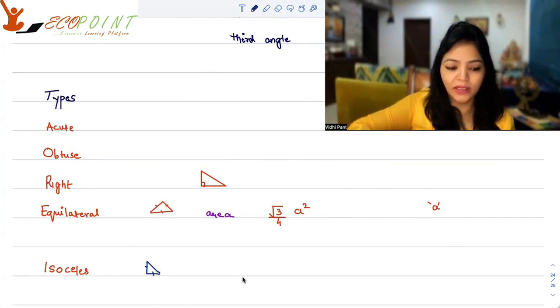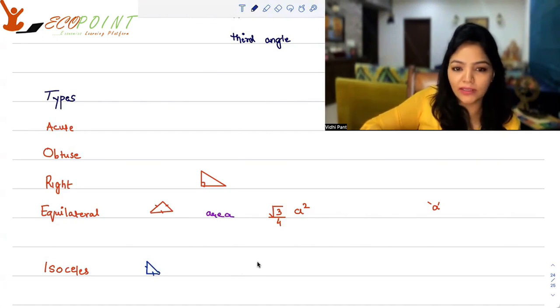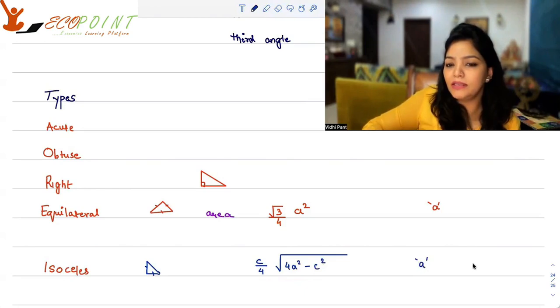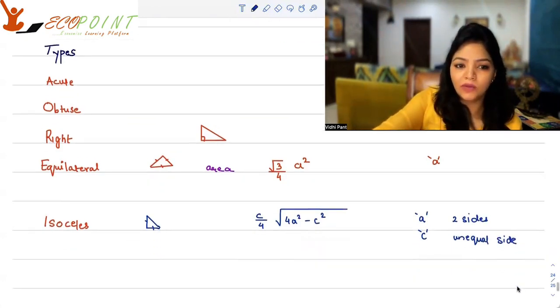That's an isosceles triangle. Area of an isosceles triangle is C upon 4 square root of 4A square minus C square, where A is the common side, as in the two equal sides, and C is the length of the unequal side. Okay, so that's an isosceles triangle.